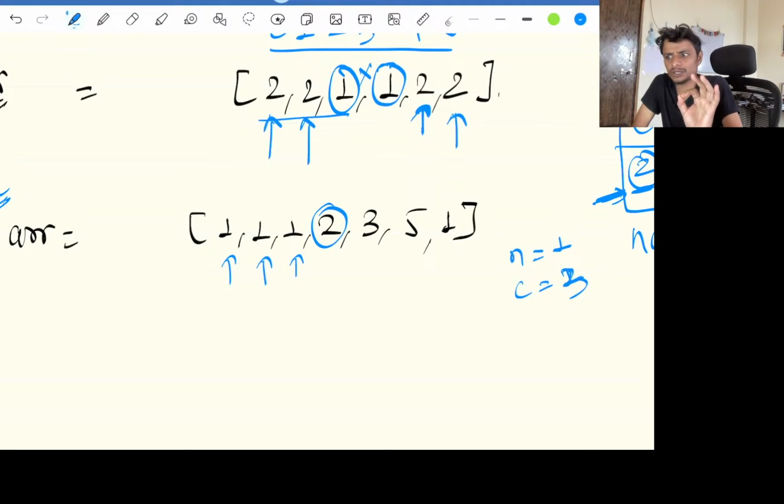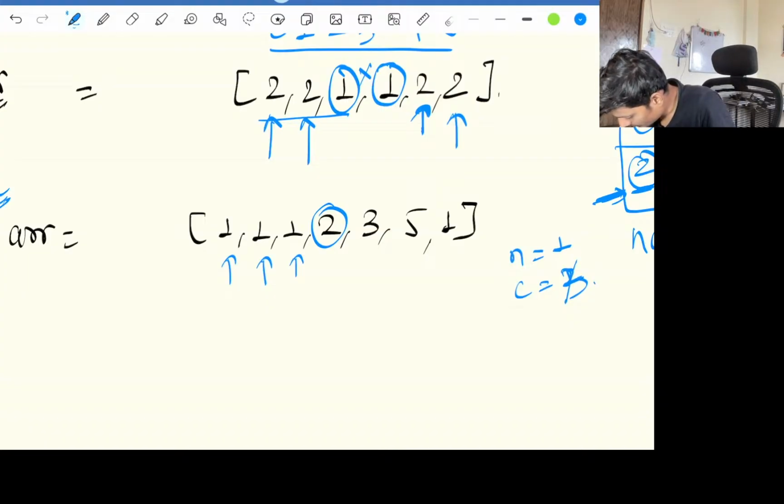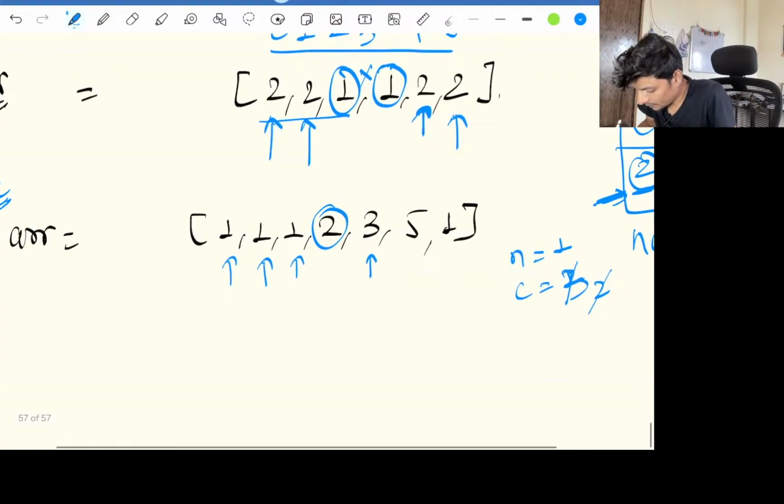We just make sure that if it is not 1, we decrease our count. The count decreases to 2. The next index is not 1, so we decrease the count to 1. It's not 1, so we decrease the count to 0.